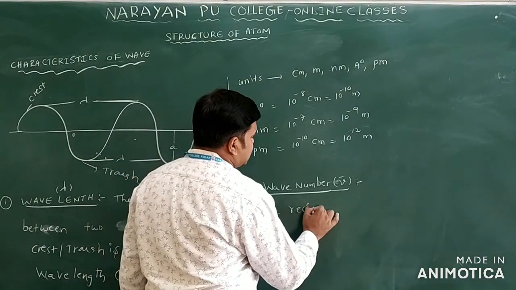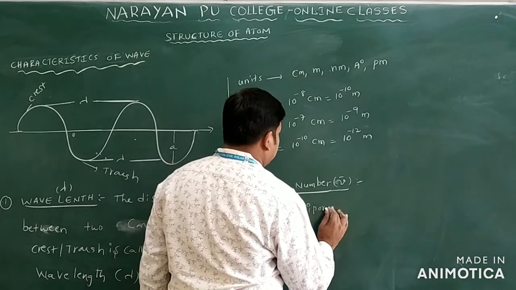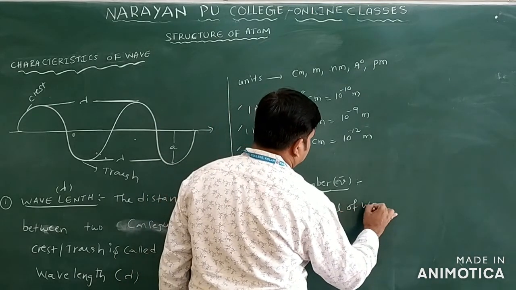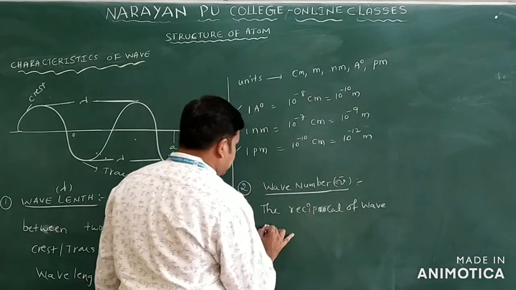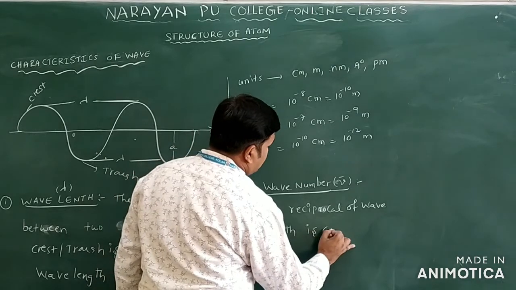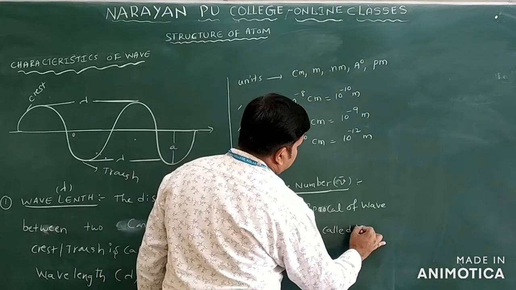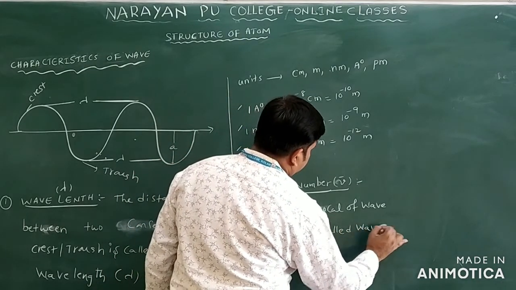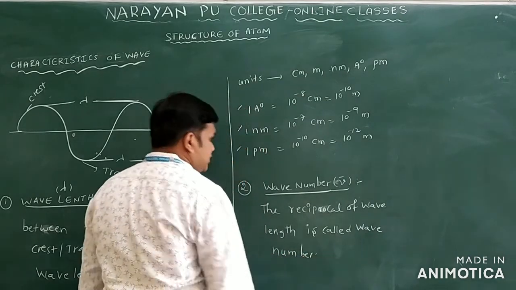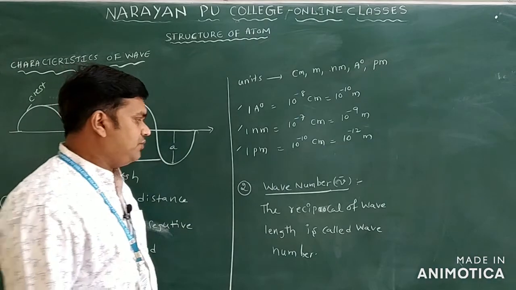The reciprocal of wavelength is called wave number. The reciprocal of the wavelength is called what? Wave number.